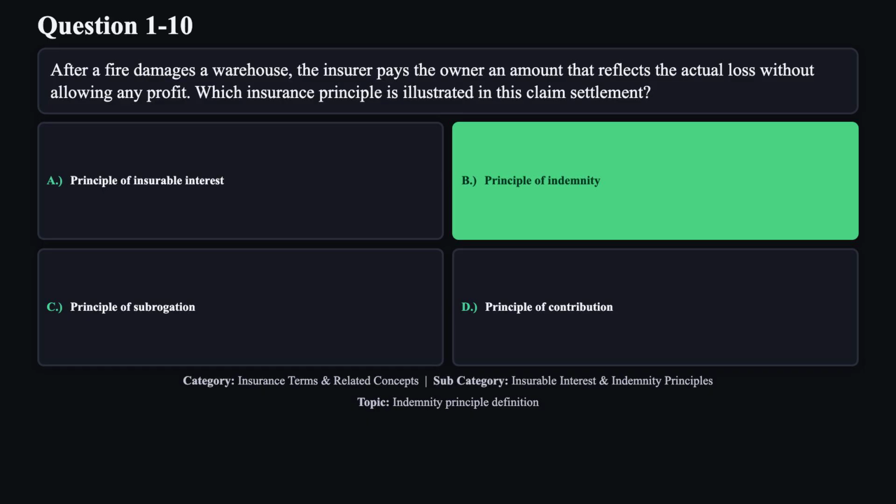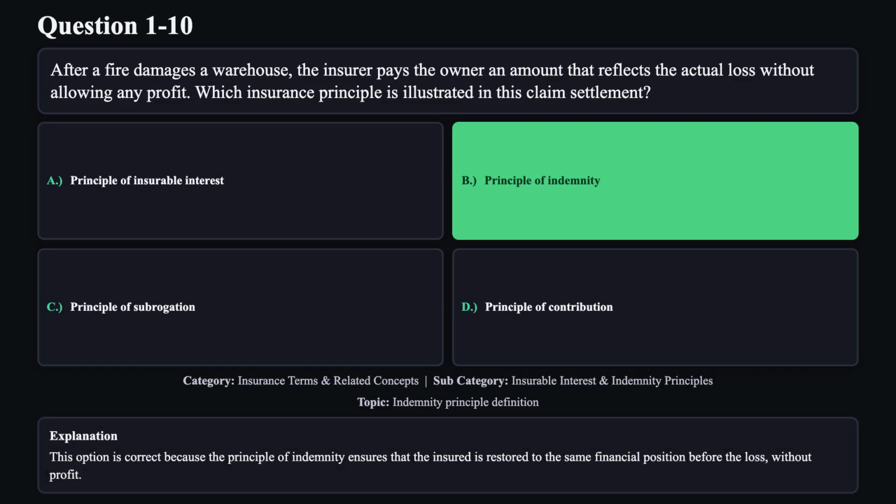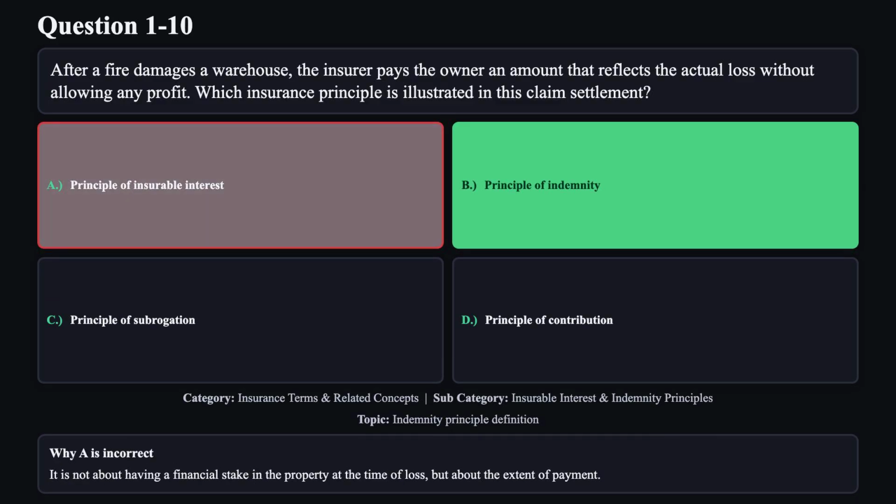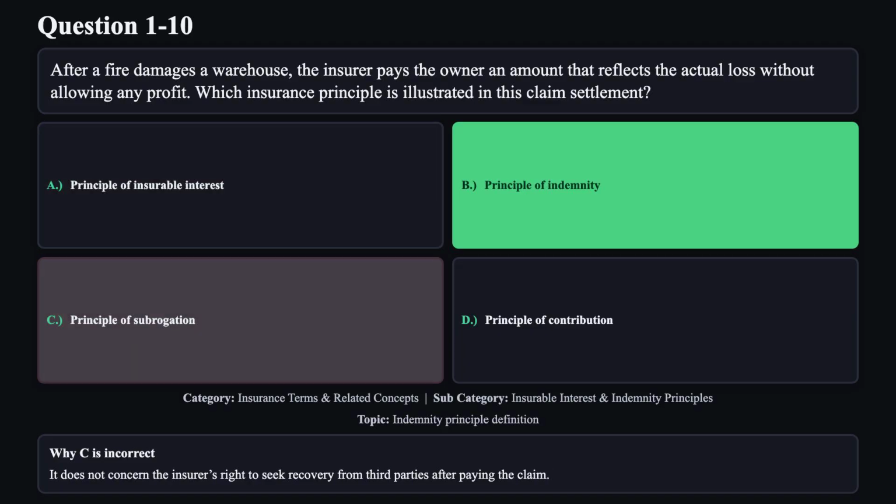The correct answer is B. This option is correct because the principle of indemnity ensures that the insured is restored to the same financial position before the loss without profit. Reason A is not correct. It is not about having a financial stake in the property at the time of loss, but about the extent of payment.